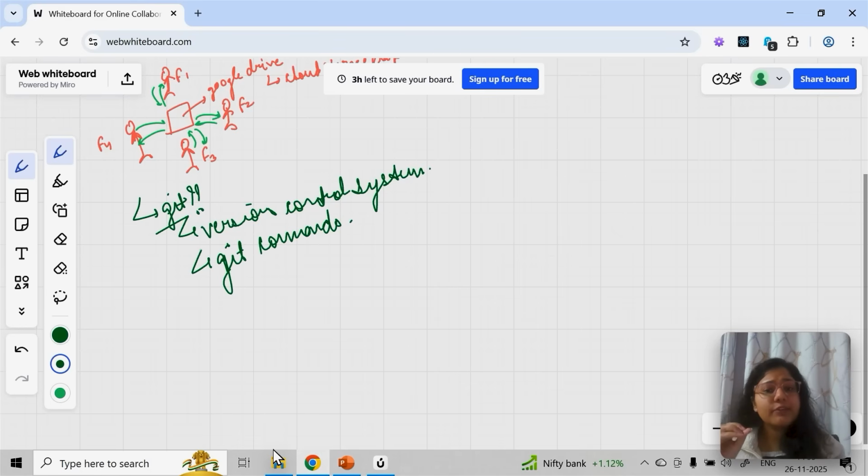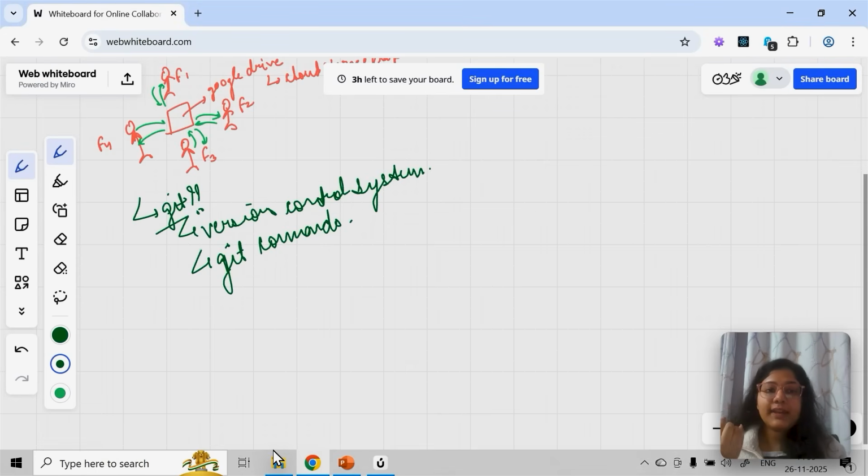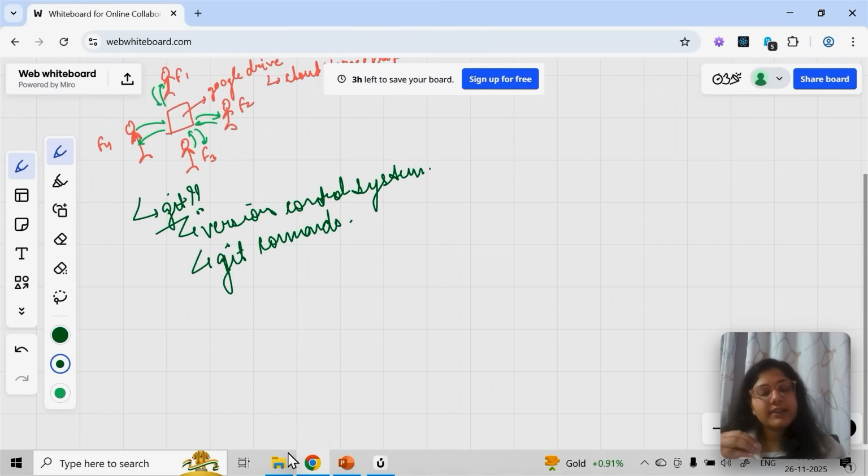So Git is basically a version control system which helps you put all your code, or anything you want, to push to GitHub. Next time you don't even have to log into GitHub. Once you do the setup of Git locally in your system, if you want to get some code from GitHub or push some code to GitHub, you can just keep on doing it through Git. You don't even need to log in to GitHub.